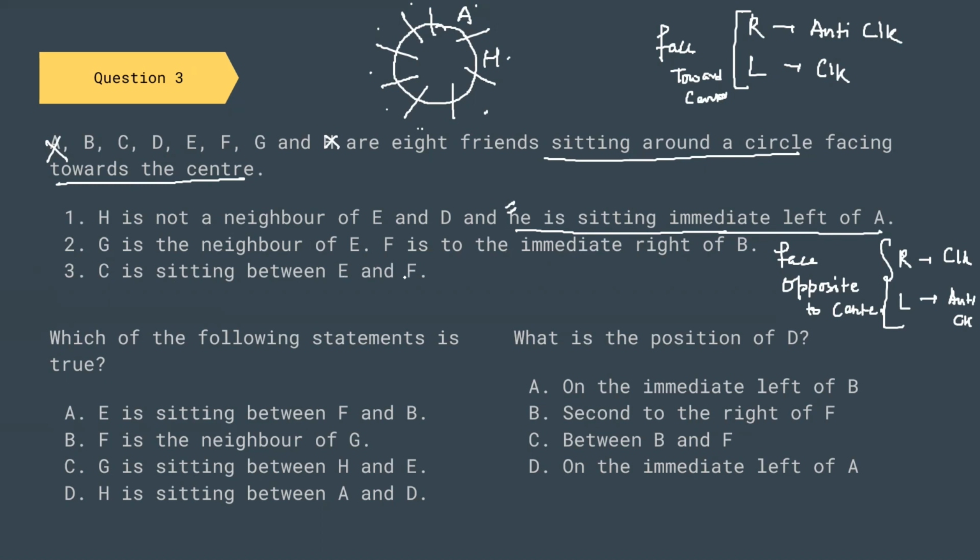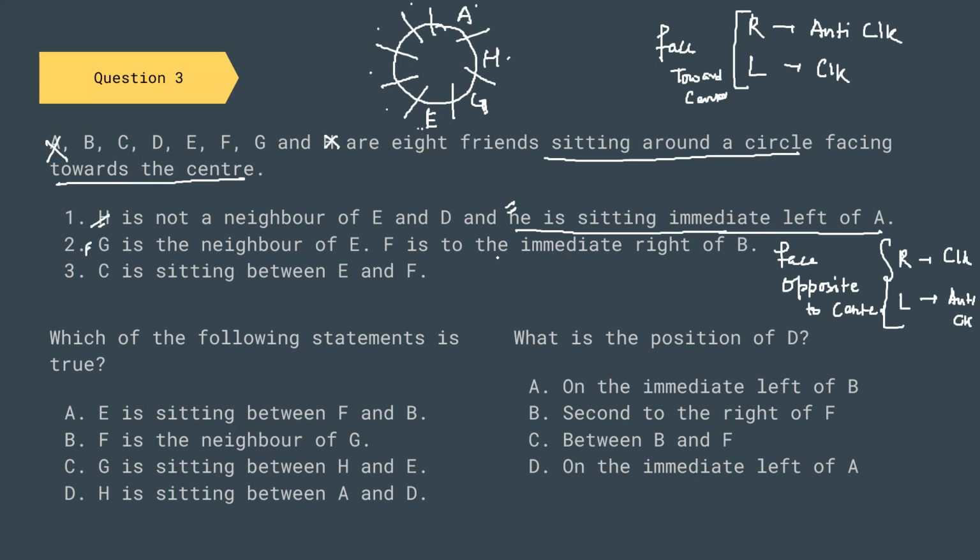C is sitting between E and F. Now, G is the neighbor of E. So if G is placed here, one of the neighbors will be H and another neighbor will be E. Now, H is not a neighbor of E and D. Yes, H is not a neighbor of E and D. This condition is also exhausted. G is neighbor of E.